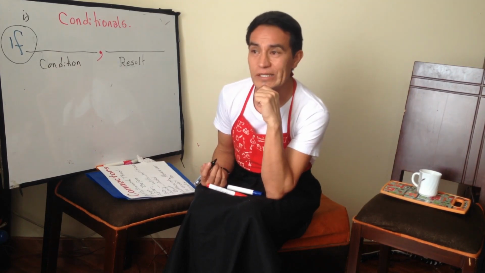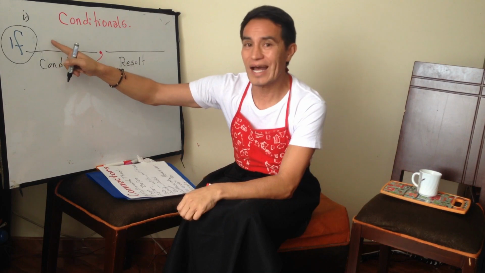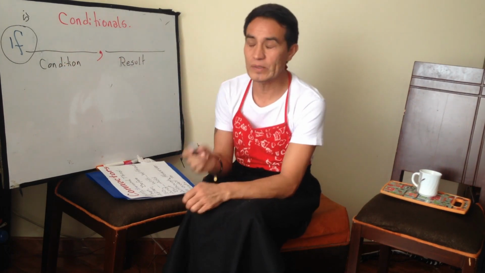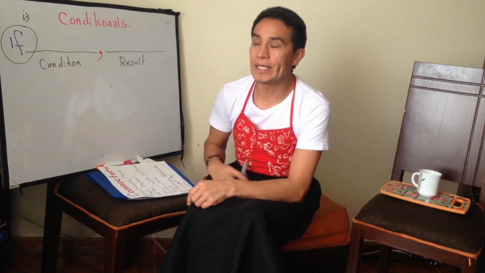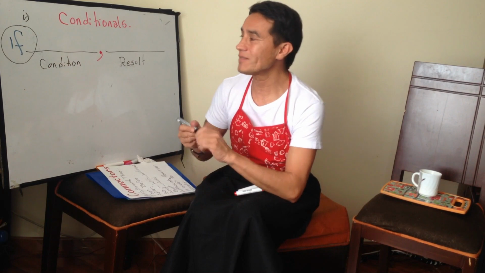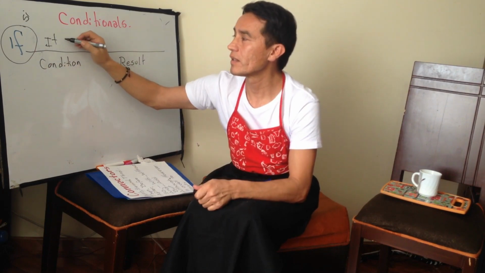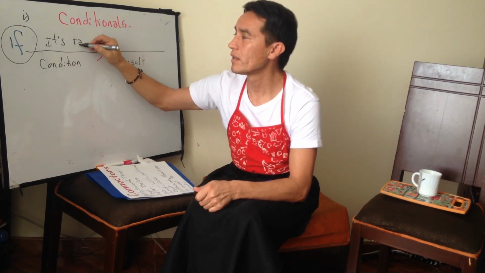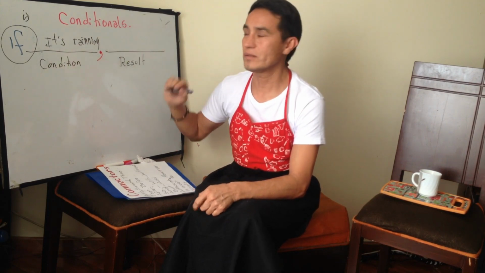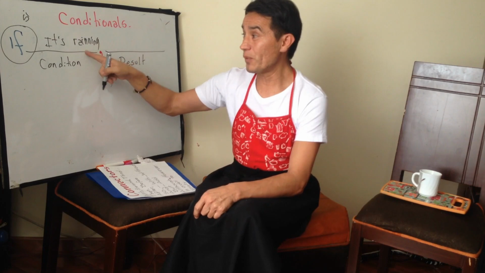What is the conditional zero? The conditional zero has present and present. Example, we say, if it's raining, si está lloviendo, simple present.